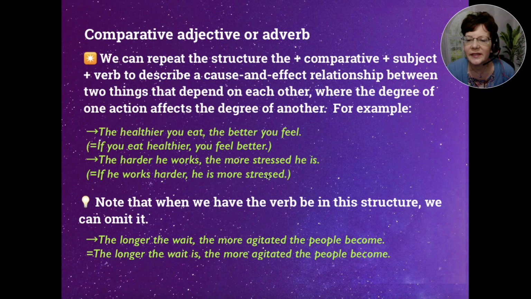That's what that means. Note that when we have the verb be in this structure, we can omit it. So we have, for example, the longer the wait, right, plus a noun, the more agitated the people become. Okay, and then this actually is the same here, but we're adding be. The longer the wait is, the more agitated the people become. All right.